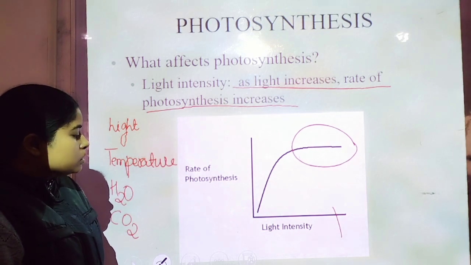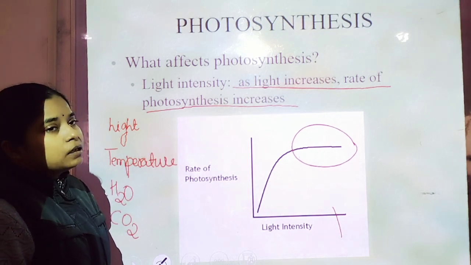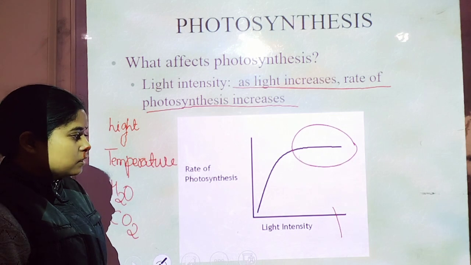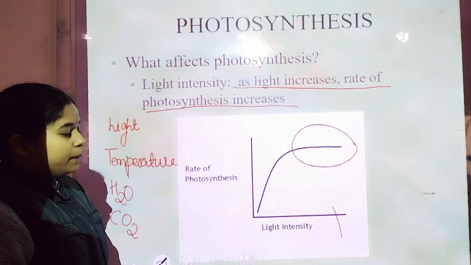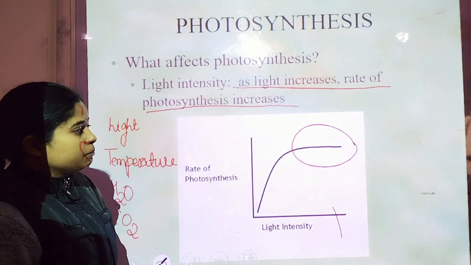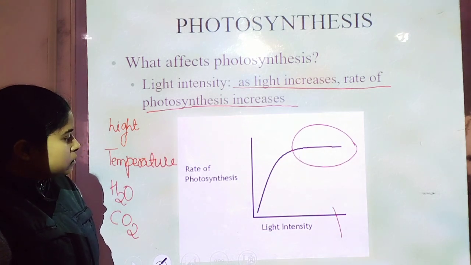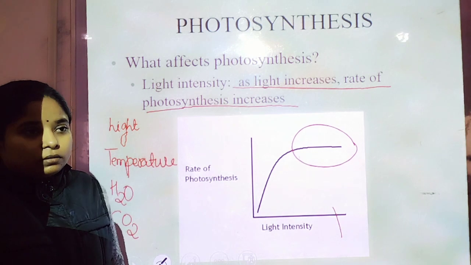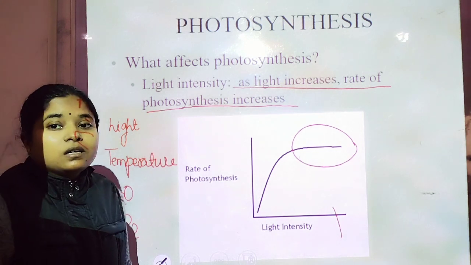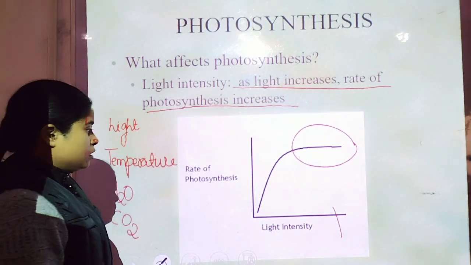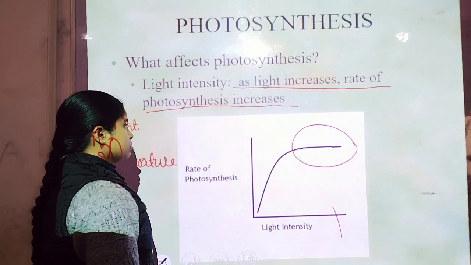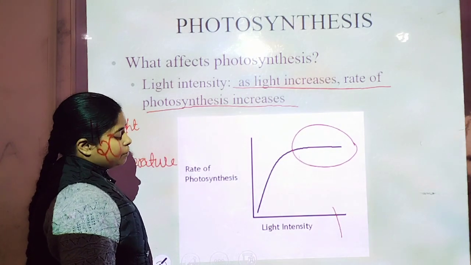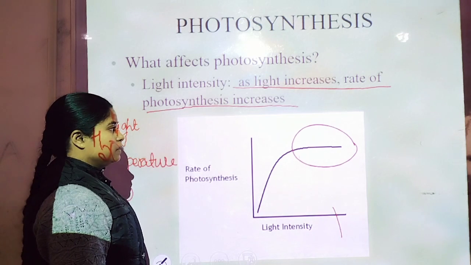Photosynthesis increases with the increase in light intensity, but up to a limit. If that limit is crossed, there is no further increase in the rate of photosynthesis.